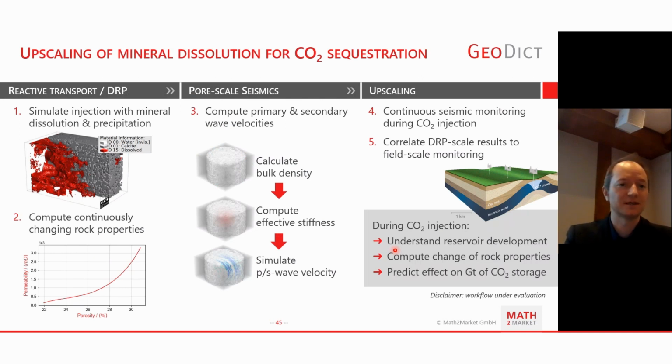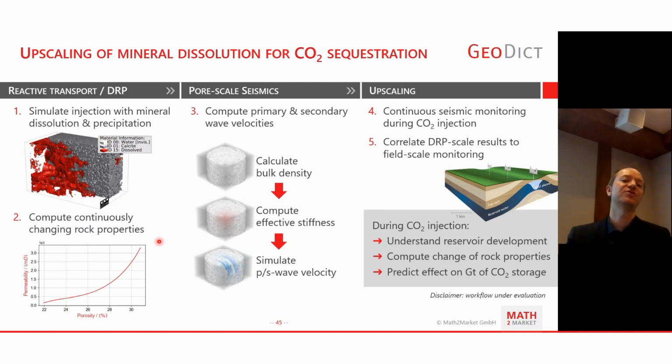And now let's have a look at upscaling of the mineral dissolution for CO2 sequestration. So what does it provide us with, or what can we do to upscale it to larger scales? Okay, so at the GeoDict scale, at the pore scale, we'll simulate the injection and compute mineral dissolution and precipitation based on the setup that we have.